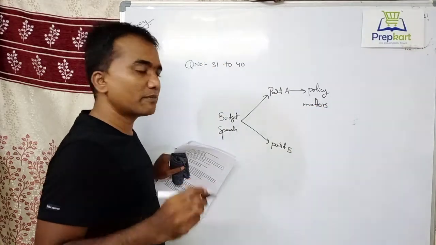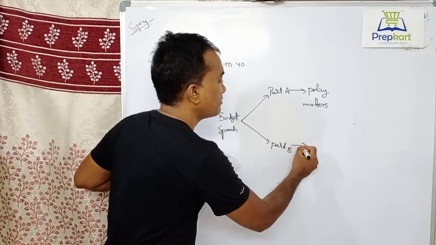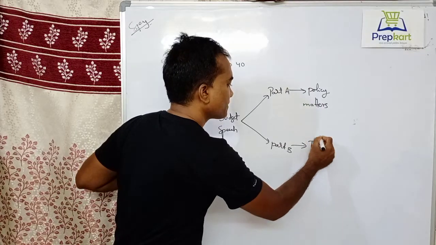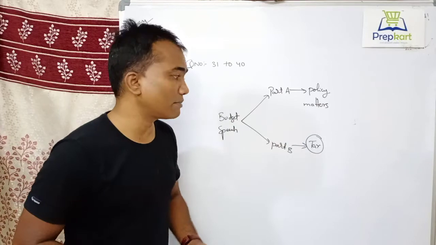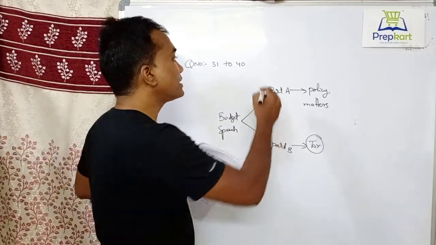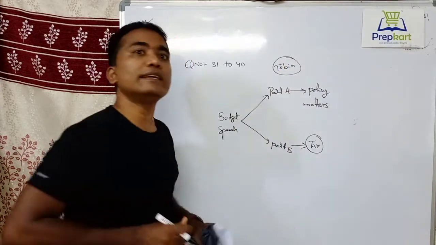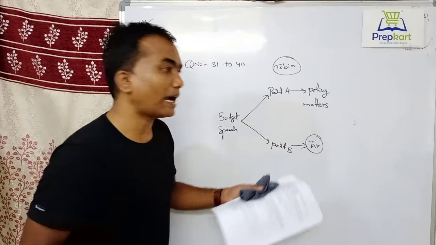So in part A of the budget speech, they will discuss all policy matters, and part B is exclusively related to tax structure. For example, if they want to introduce any tax, for example, there is a possibility of introducing Tobin tax in India. If they really want to introduce Tobin tax in India, they have to propose it in part B of the budget speech.